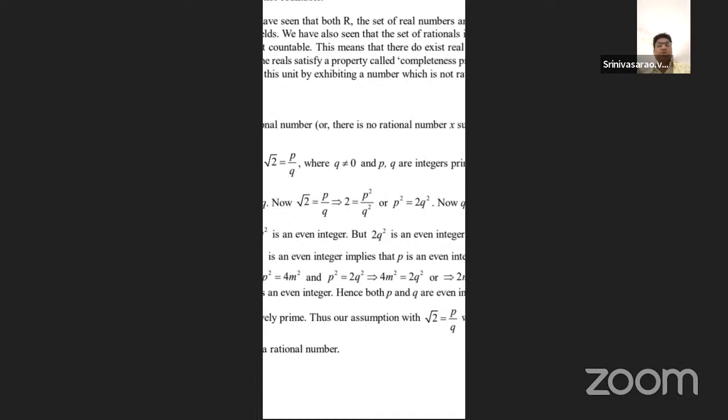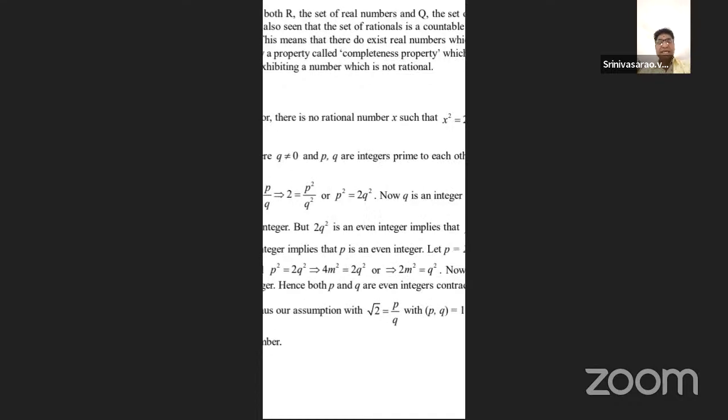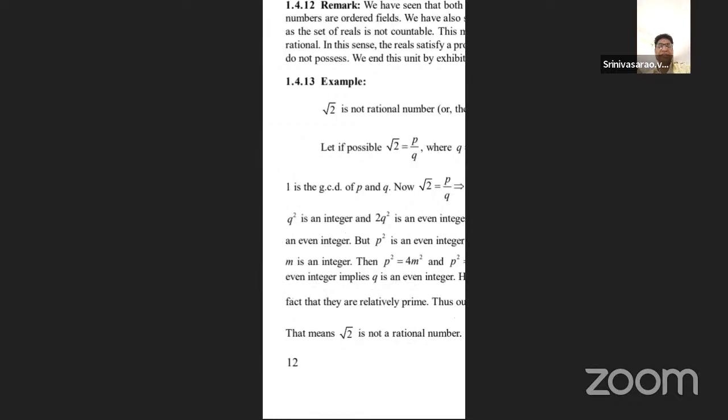Now, 2q square is an even integer implies p square is also an even integer, because 2q square is equal to p square. Then automatically p is also an even integer. And before that, suppose p is any even integer, then the square of the element is also an even integer. Because we are taking 2p, the square of that is 2p whole square, which means 4p square. So p square equals 4m square.